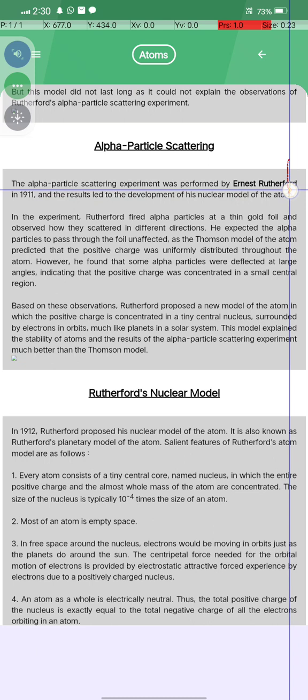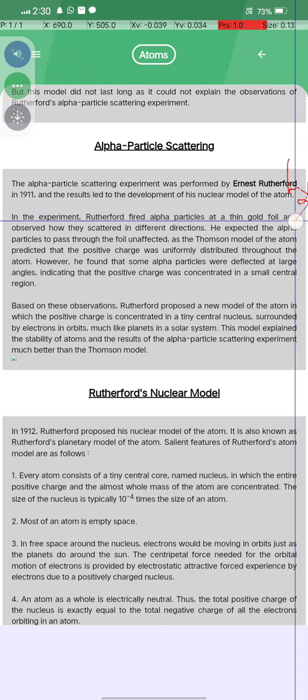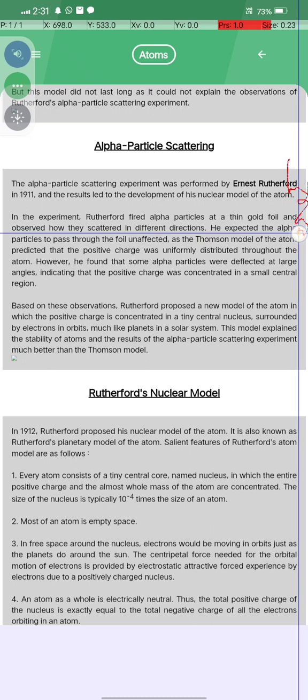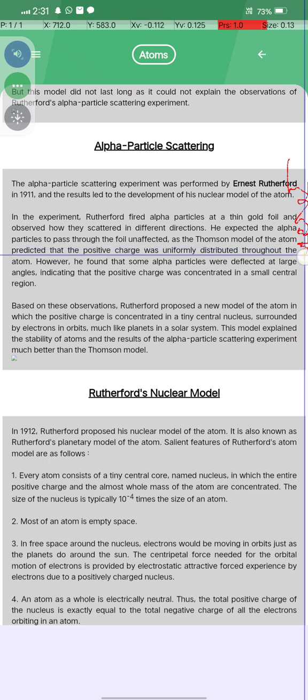The alpha particle scattering experiment was performed by Ernest Rutherford in 1911, and its result led to the development of his nuclear model of the atom. In this experiment, Rutherford fired alpha particles at gold foil and observed that they scattered in different directions. He expected the alpha particles to pass through the foil unaffected, as the Thomson model of the atom predicted that the positive charge was uniformly distributed throughout the atom.